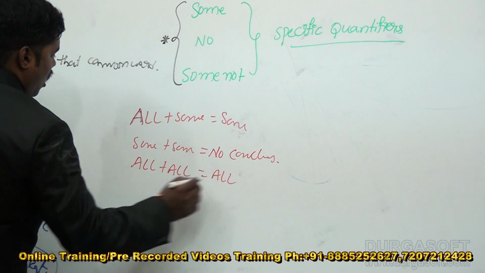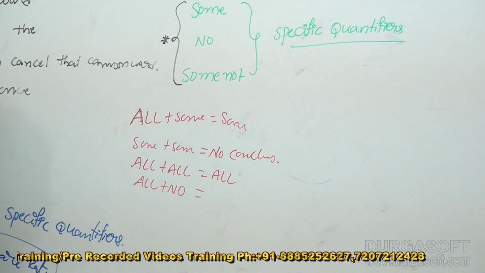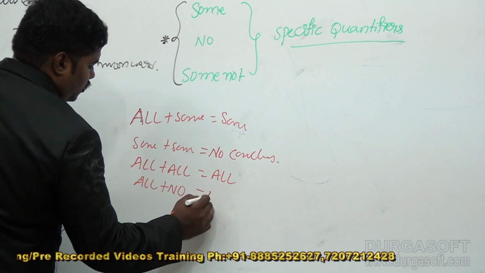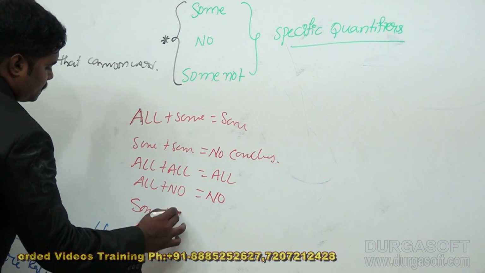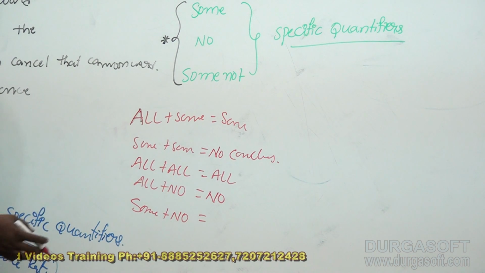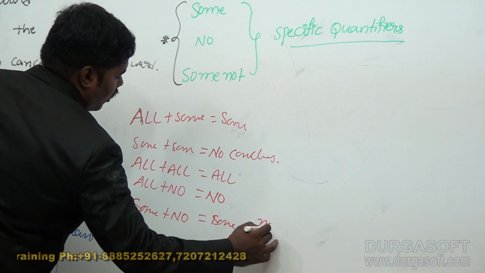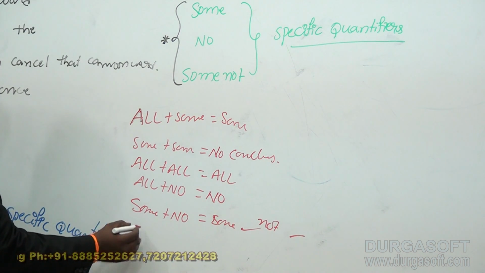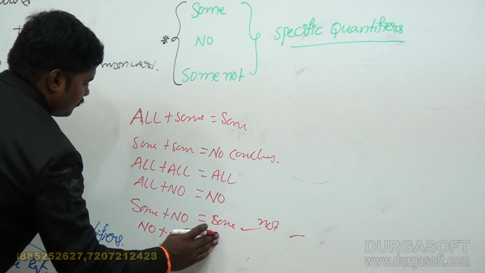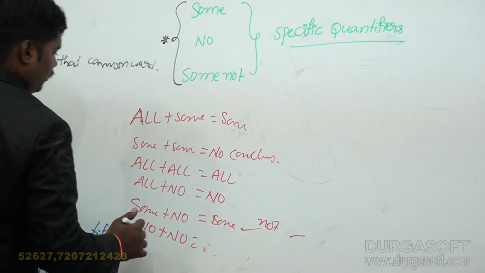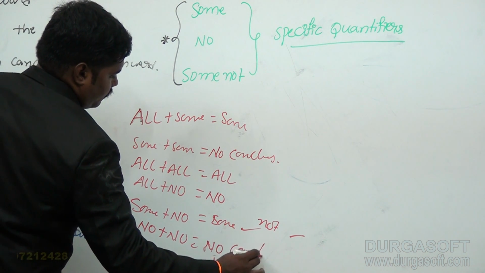All plus no, no arises. Some plus no, some not arises. And then no plus no, there is no conclusion.